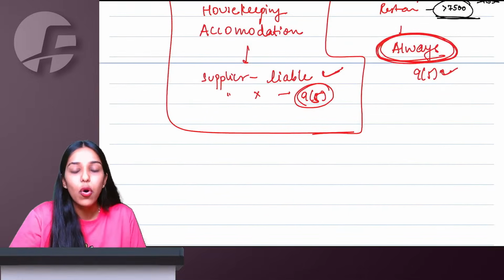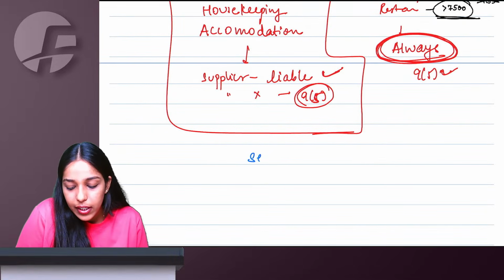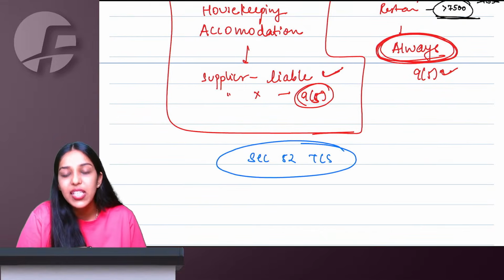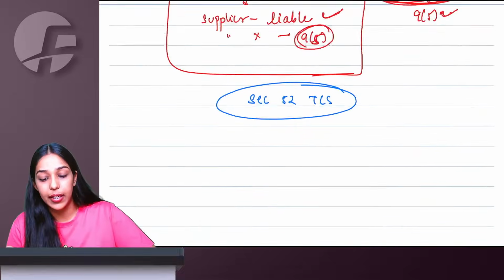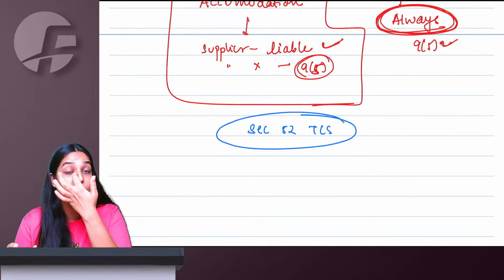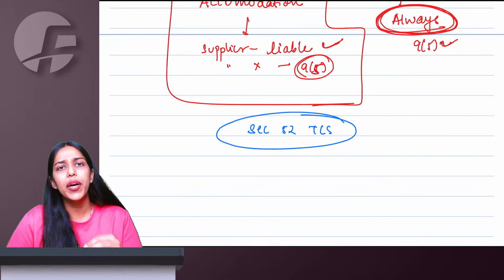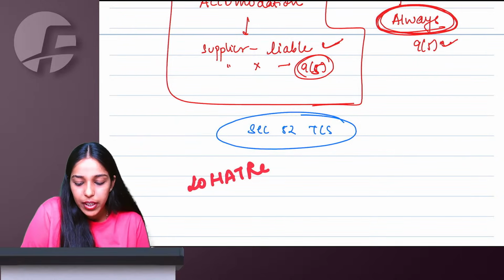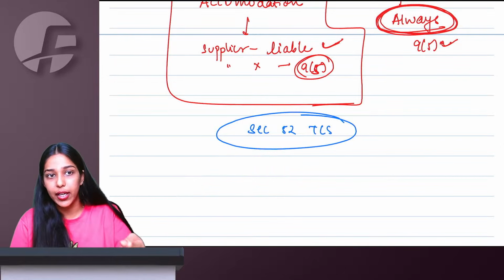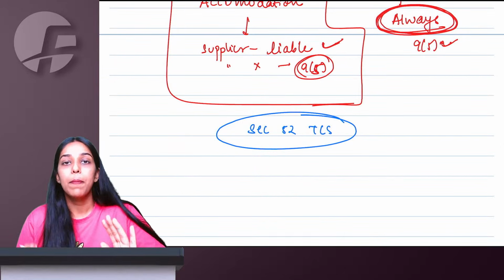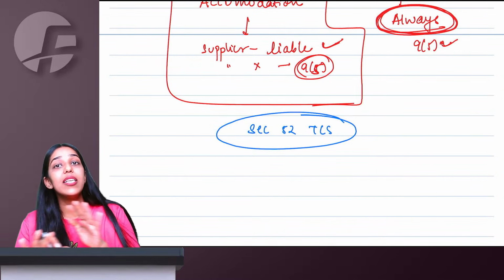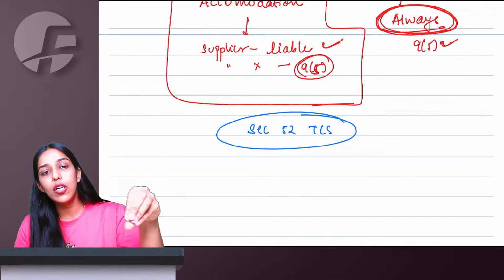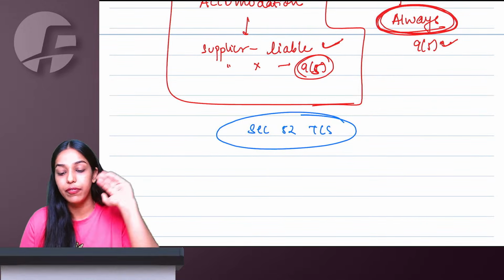Now there is a linking of e-commerce operator transactions with section 52 TCS. We are going to see it later, but simply understand one transaction cannot be taxable under 9(5) and also under section 52 TCS. It is always going to be either. So first of all, you check whatever goods or services are supplied through ECO. Are they local delivery, housekeeping, accommodation, transportation and restaurant? If yes, then you first check whether 9(5) will be applicable or not. If 9(5) is applicable, then TCS will not apply. Simply the e-commerce operator will collect tax and pay to government under 9(5).